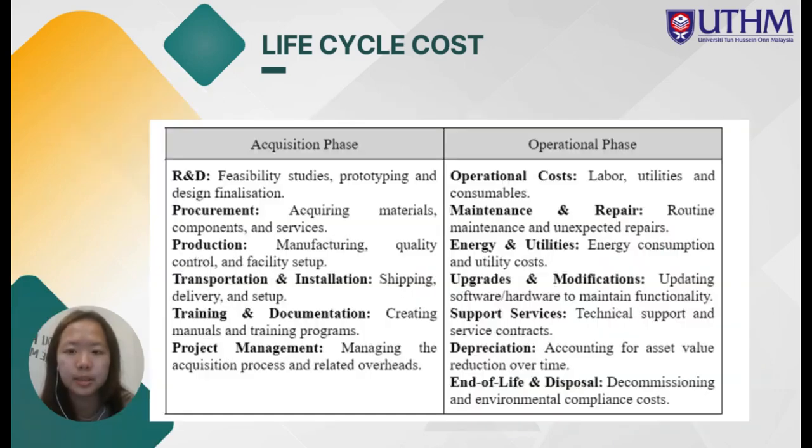Apart from that, now I will be explaining about the life cycle cost. It is divided into two phases, the acquisition phase and the operational phase. First, the acquisition phase has research and development, procurement, production, transportation and installation, training and documentation, and the last one is project management. On the other hand, the operational phase is divided into operational costs such as labor, utilities, and consumables. Next is maintenance and repair, energy and utilities. In addition, it also consists of upgrade and modification, support service, depreciation, and the last one is end of life and disposal.